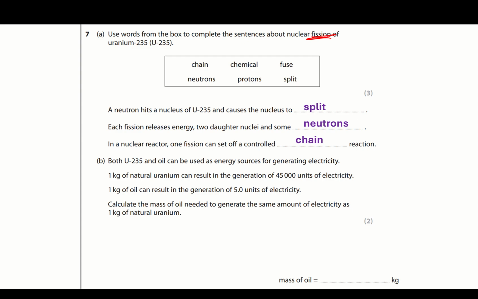Next question. Both uranium-235 and oil can be used as energy sources. 1 kilogram of uranium makes 45,000 units of electricity. 1 kilogram of oil makes 5. How much extra oil do we need? So it's just a ratio. We just need to find the ratio of that. So how many times does 5 go into 45,000? 45,000 divided by 5 equals 9,000 kilograms.